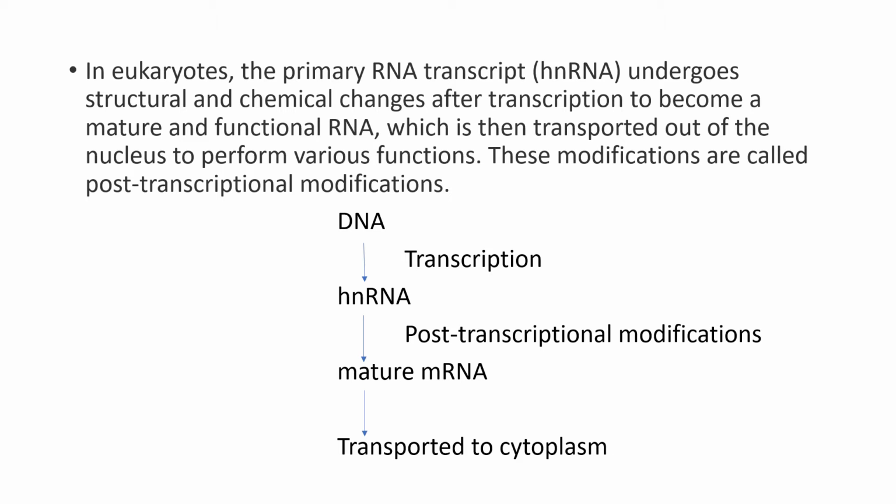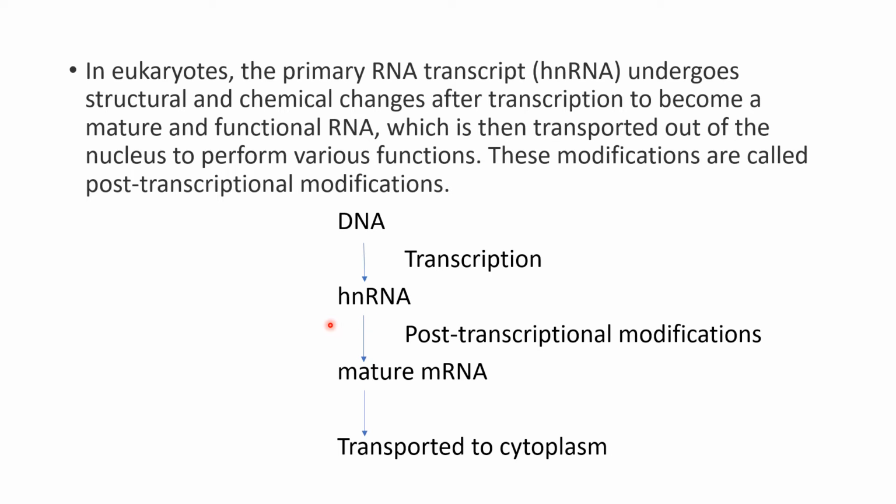Now, let us first understand this flowchart. The DNA is going to act as a template for the synthesis of RNA by means of a process called transcription. But in eukaryotes, initially when the RNA is formed, we are not going to call it a mature RNA.